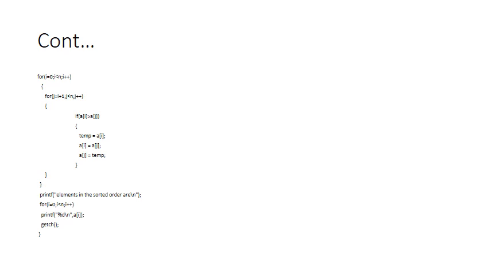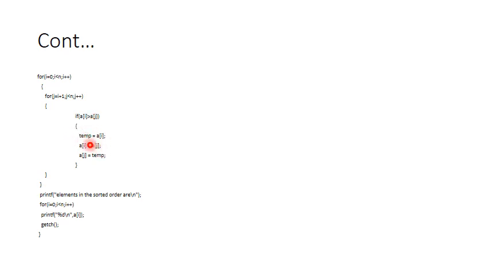If the element which is there in a of 0 is greater than a of 1, then that is not in ascending order. Instead, you should have a smaller element at the first position. The smallest element should be at the first position. Therefore, this particular condition is violated. If the element which is in the 0th position is greater than the element which is at the first position, then what you have to do? You have to swap those elements.